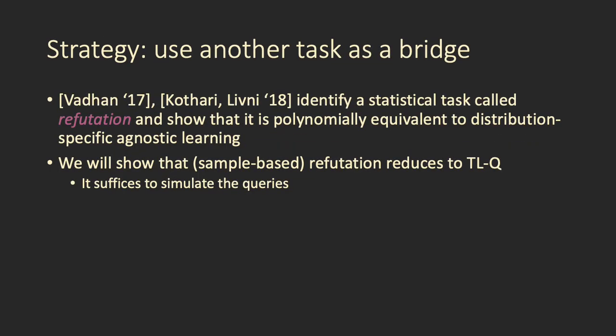To prove these results, we're going to use another task as a bridge between distribution-specific learning and testable learning with queries, and that's a task that is typically called refutation. We're going to show that sample-based refutation reduces to testable learning with queries while dropping the query access. So basically, if you have some algorithm that does testable learning with queries, we can simulate the queries to that algorithm in order to solve refutation with samples.